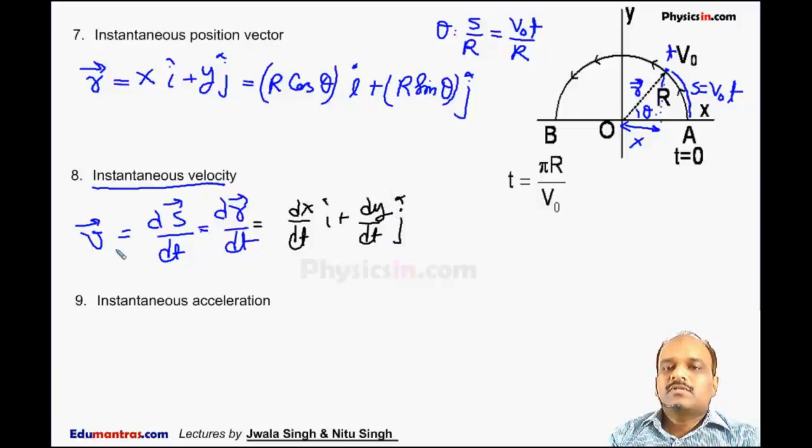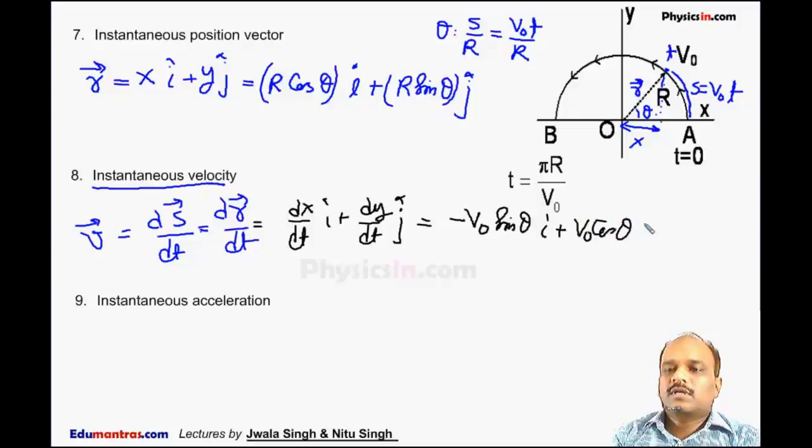If I differentiate r with time, we get minus v naught sin theta i cap plus v naught cos theta j cap. This is the instantaneous velocity of the particle at any time t.